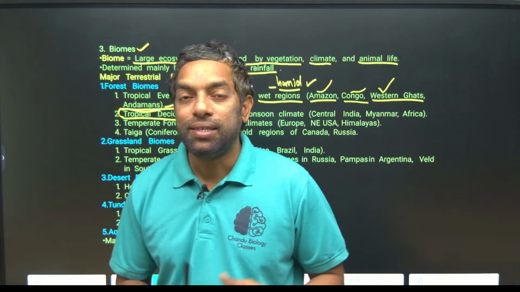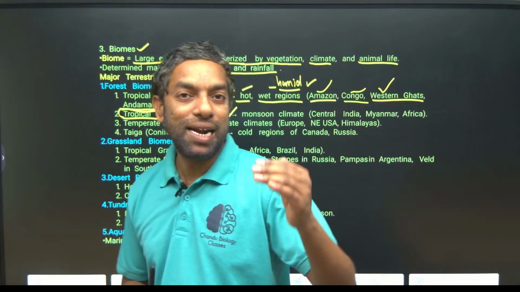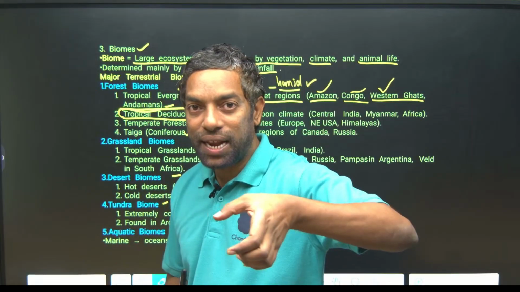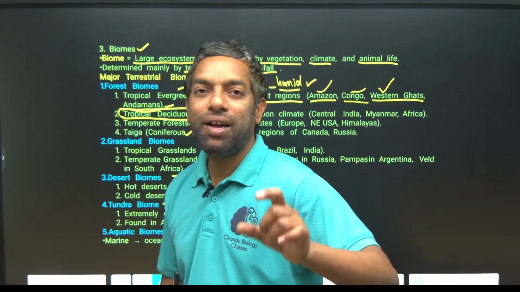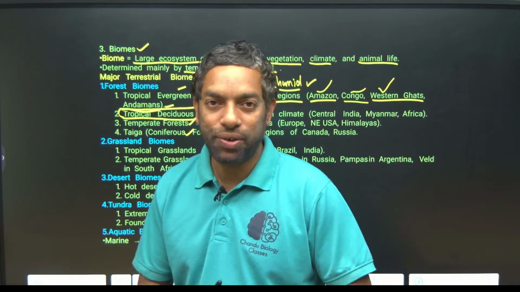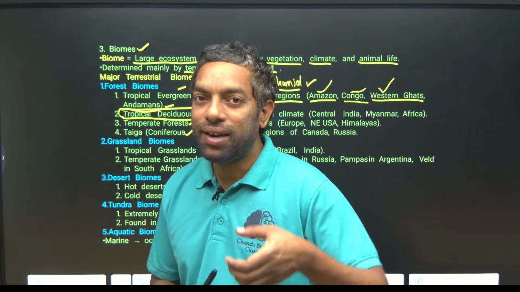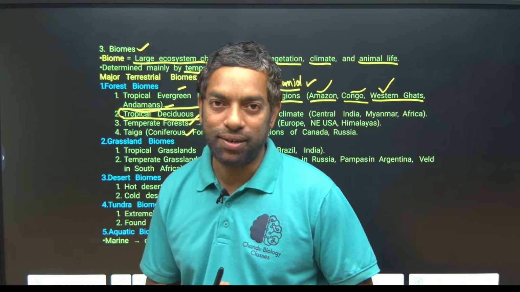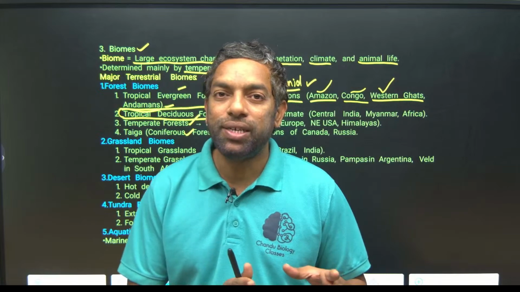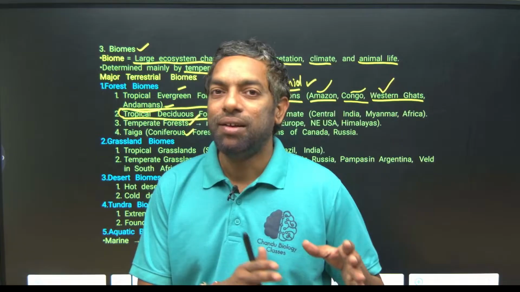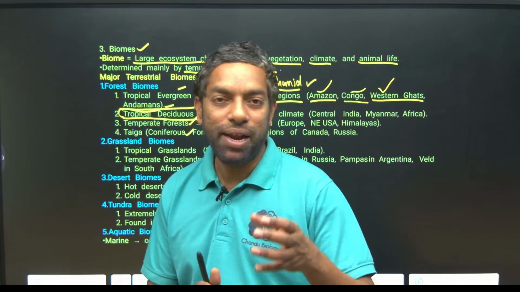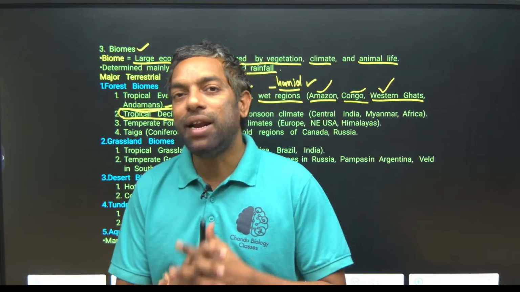Guys, just look here. Tropical deciduous is mainly plateau area. In India, tropical dry deciduous is mainly arid and semi-arid region, and wet deciduous is the plains. Middle Indian plains are mostly tropical wet deciduous.